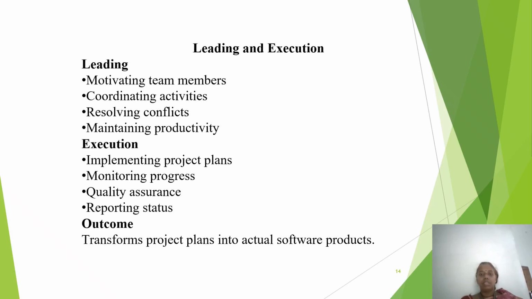So leading means guiding and motivating the team. That means encouraging the members, resolving conflict, coordinating activities, ensuring discipline and productivity. Execution means carrying out the actual project work. That means coding, testing, implementation, and progress tracking. Last one, reporting. Planning tells what should be done. Execution makes it happen. Leading ensures the team works effectively while executing.